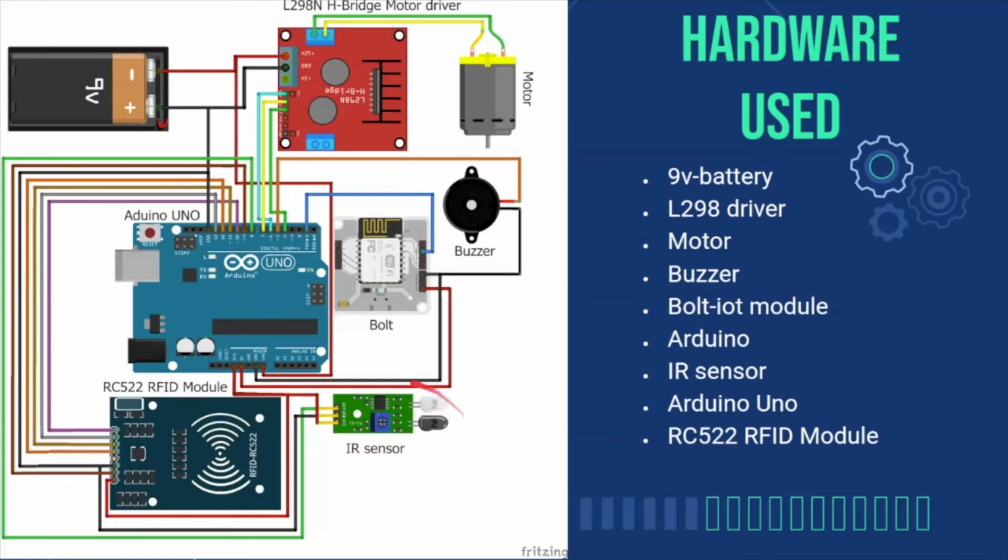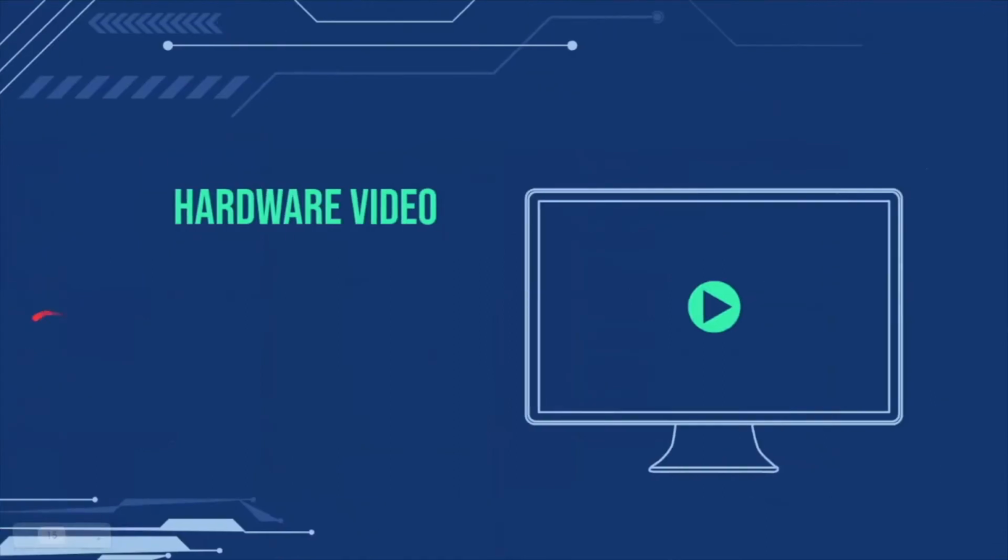The infrared sensor's output, which is this green wire, is connected to pin number 8. So the Arduino is going to receive data from the infrared sensor on pin 8. Then these wires are for the SPI communication between the Arduino board and the RFID sensor. So here, let us have a look at a quick demonstration of the hardware video.